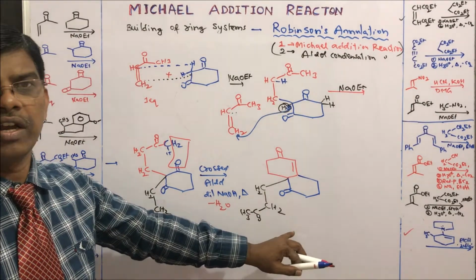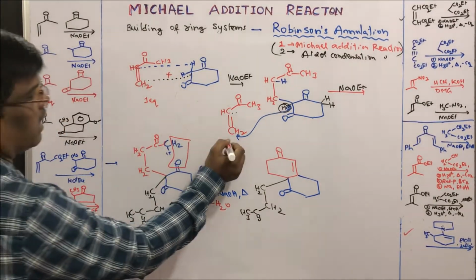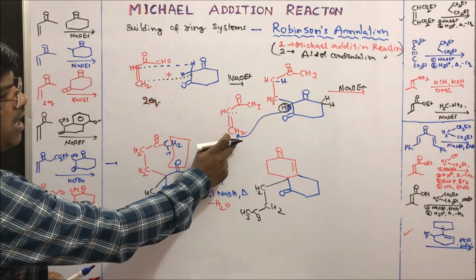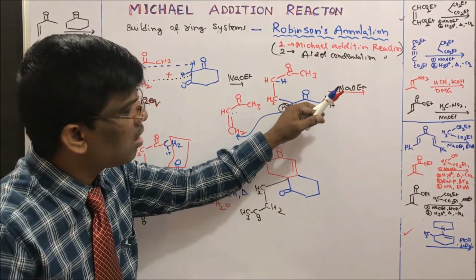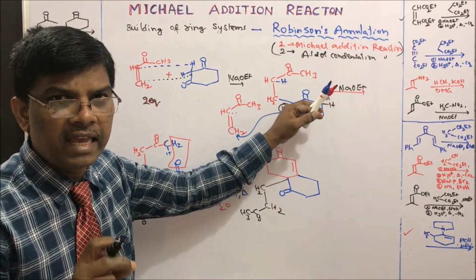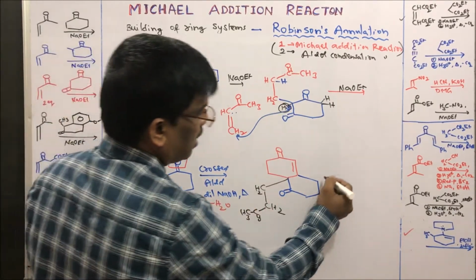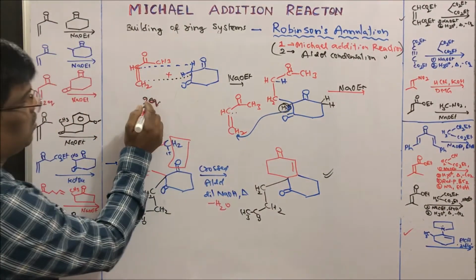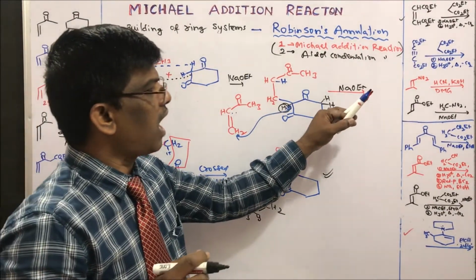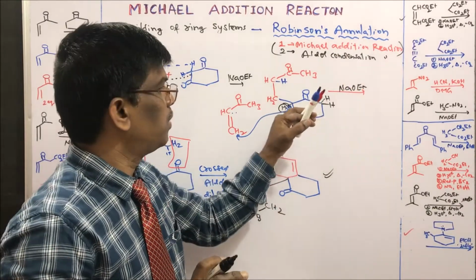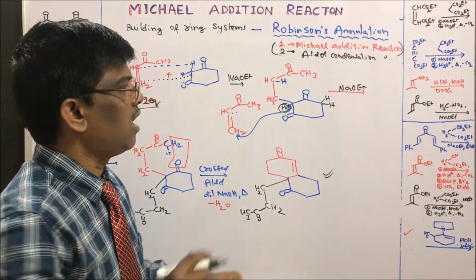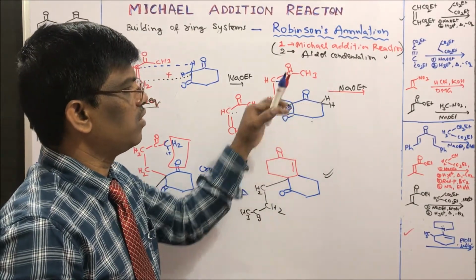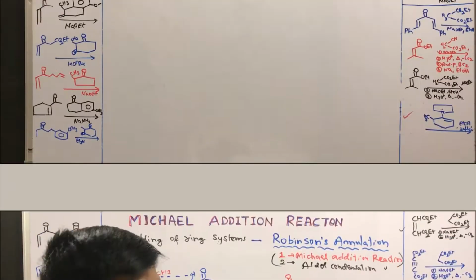So this is the compound we are going to get if I use two equivalents. One is here, and another one is going to be attacked onto the same carbon, which is already highly alkylated. So this is a key example. Please remember, you may be asked, if I use two equivalents, most of the students will add to this side. No, please add to this carbon only, don't add to here. It is a highly active hydrogen, in between two withdrawing groups.